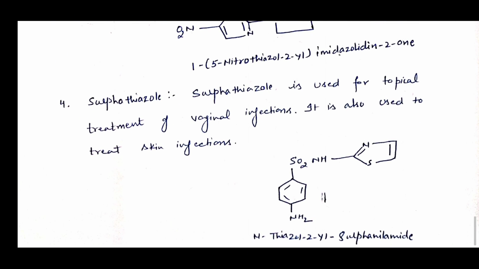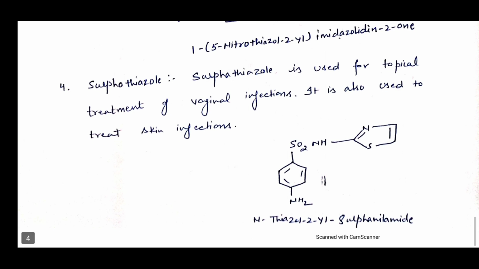Last is sulfathiazole. Sulfathiazole is used for the topical treatment of vaginal infections. It is also used to treat skin infections. You can see the structure of this sulfathiazole. So this is all about the thiazole ring.